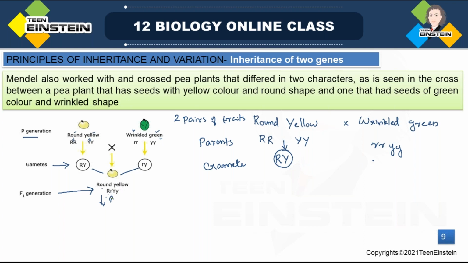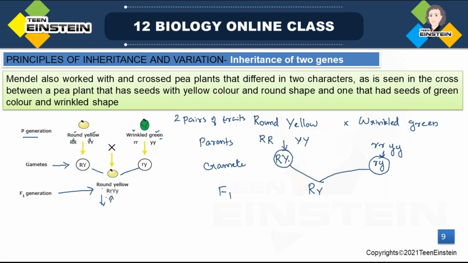And here, which type of gamete will it form? Small r, small y. The recessive type gamete it will form. And these will fuse together here. The fusion will take place and this forms the F1 generation. Here, when two characters are considered, for the first character we'll write both the alleles, capital R and small r.